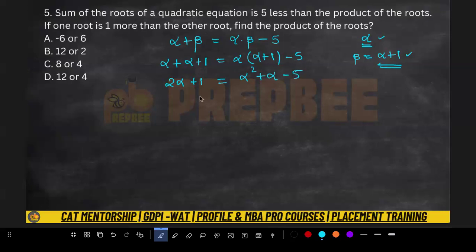If I solve it further, let's send everything to one side, because on going to the other side the signs will change. So you can simply see that alpha square plus alpha minus 5 is nothing but 2 alpha, which going to the other side becomes minus 2 alpha. This plus 1 going to the other side becomes minus 1, which is equivalent to 0. If you solve it further, you will get alpha square minus alpha minus 6 equal to 0.